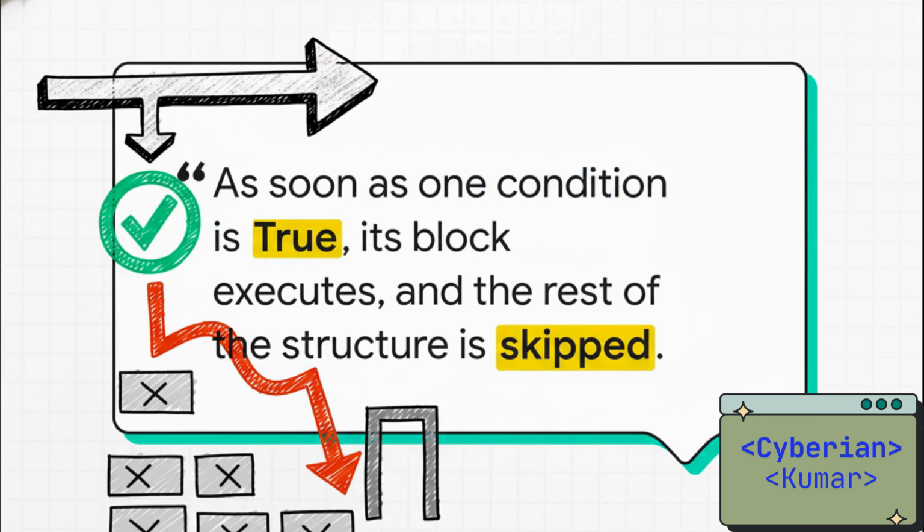And this is the key to why it's so powerful. The moment a condition in that chain is found to be true, the program takes that path and completely ignores all the other checkpoints that come after it. It's super efficient. It doesn't waste any time checking things it doesn't need to once it has found its answer.